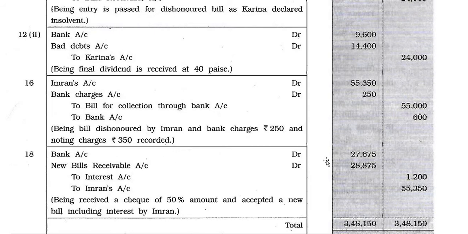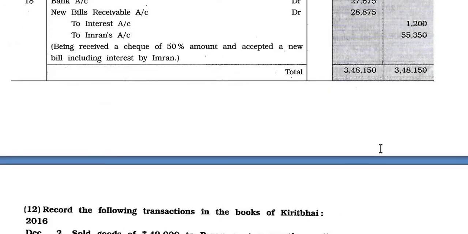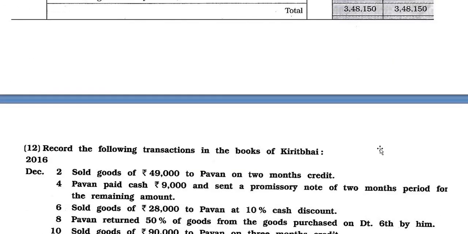Date number 18. Bank account debit 27,675. New bill receivable account debit 28,875. To interest account 1,200. To Imran's account 55,350. Being received a check of rupees 50% amount and accepted a new bill including interest by Imran. Here interest 1,200 is there, and this way they prepared the new bill for Imran. This way our question number 11 is over.